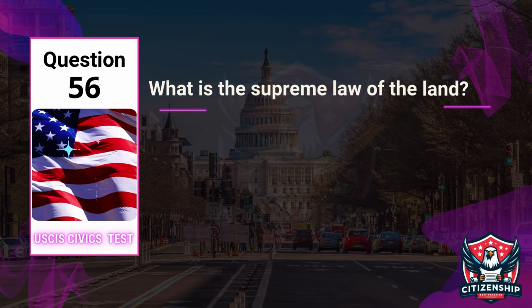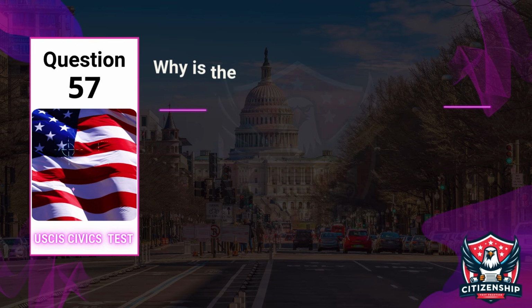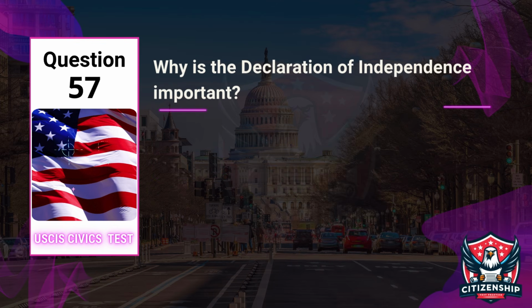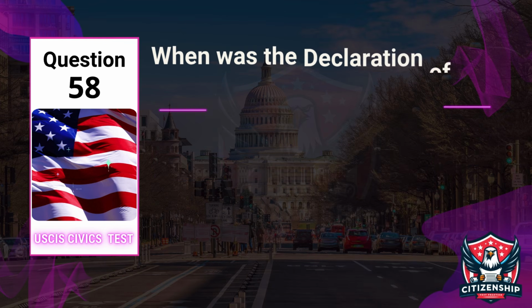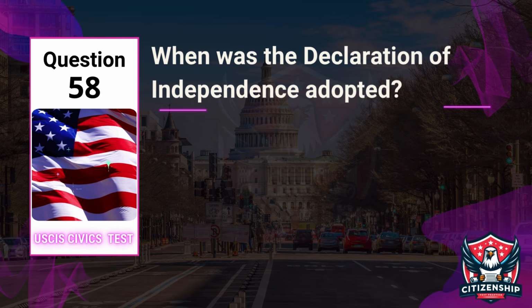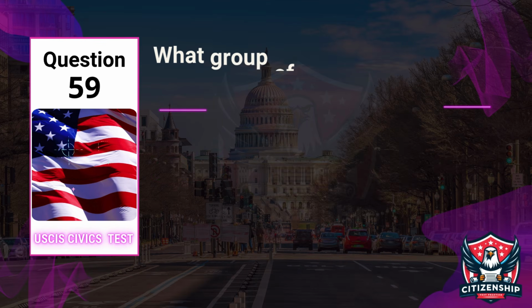Question 56. What is the supreme law of the land? Answer: the U.S. Constitution. Question 57. Why is the Declaration of Independence important? Answer: says all people are created equal. Question 58. When was the Declaration of Independence adopted? Answer: July 4, 1776.